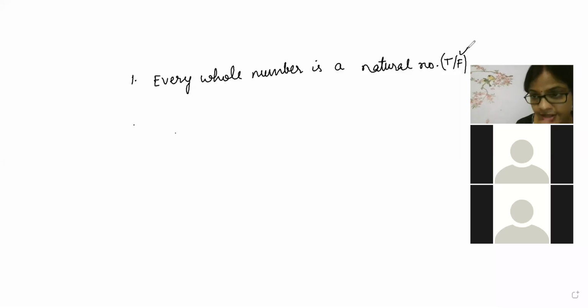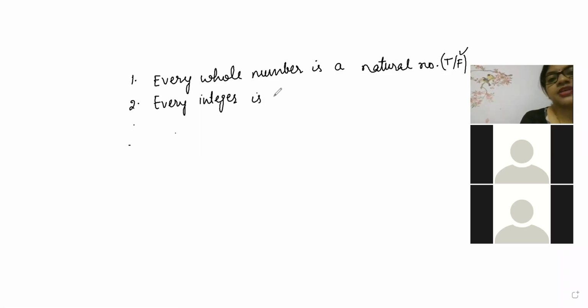Listen, read the question properly and then answer. Every integer is a rational number. Let's see who will answer.